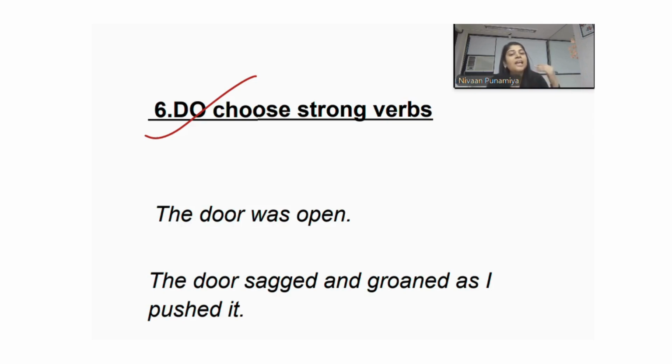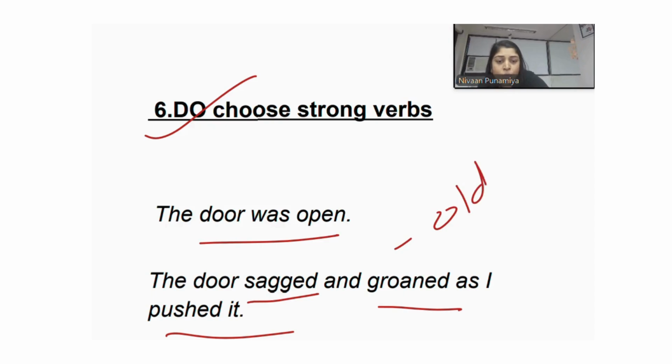Yes, these verbs will help you navigate through the emotion that you want to convey. For example, when I said the door was open, but what kind of a door? The door sagged and groaned as I pushed it. So it shows that the door was very old, dilapidated, in a very bad condition.